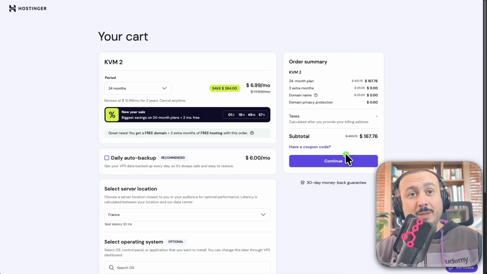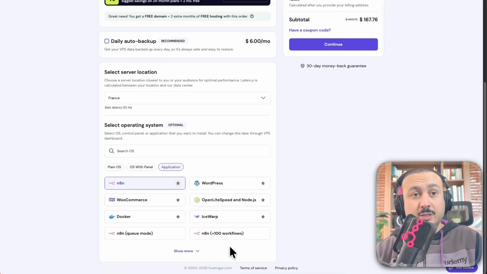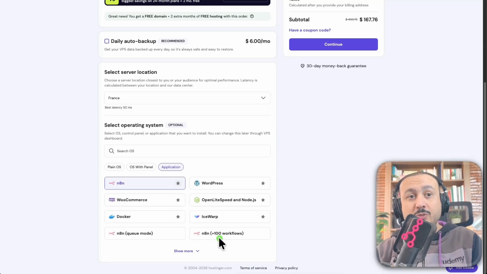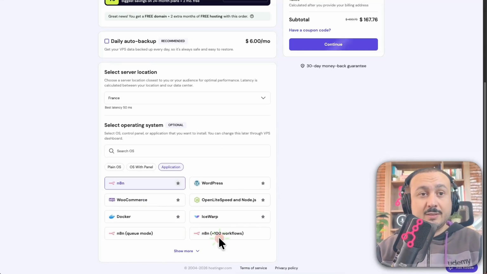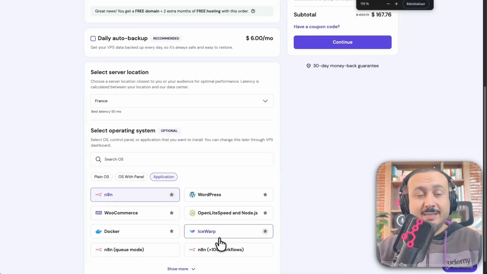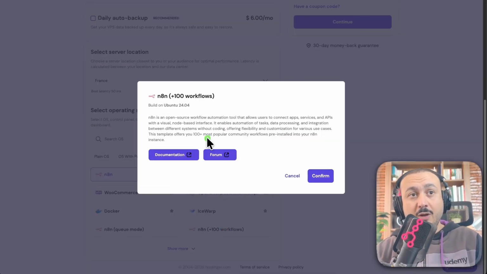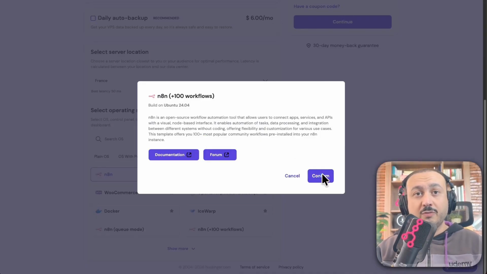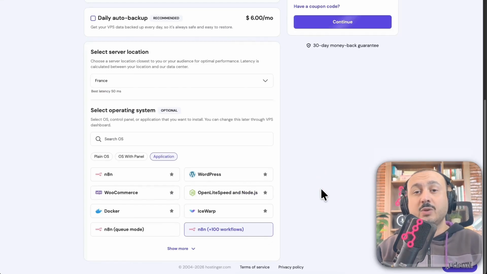And what I also recommend on the n8n server, be careful, there's a small button here called n8n 100 workflows. So this, what is it exactly? It's simply that it gives you a server with the 100 most downloaded workflows in the world. And so, if you confirm that, you won't have to add anything and you'll have a workflow. Not something to download, but already installed and operational.